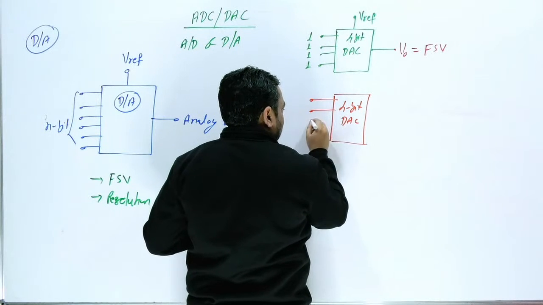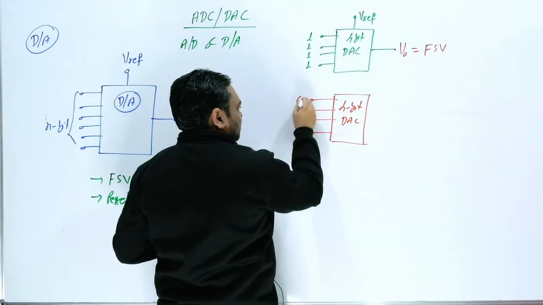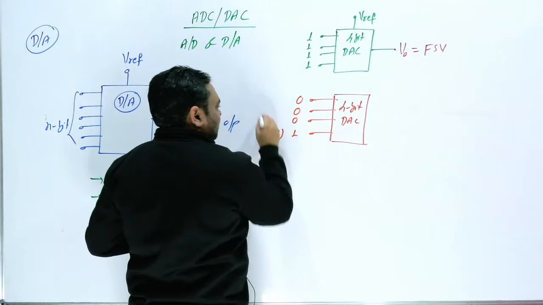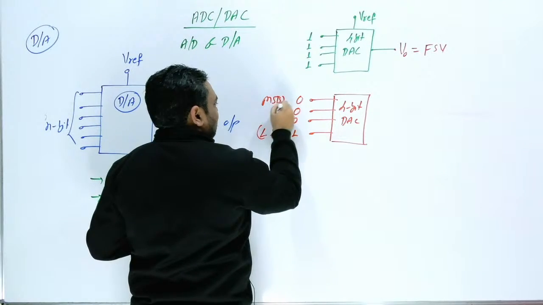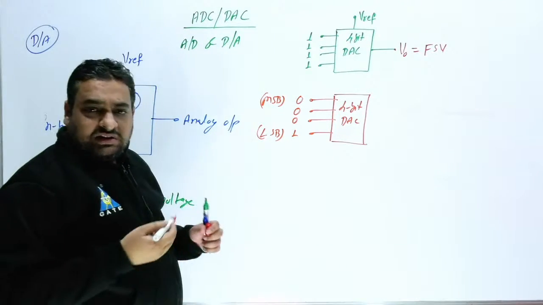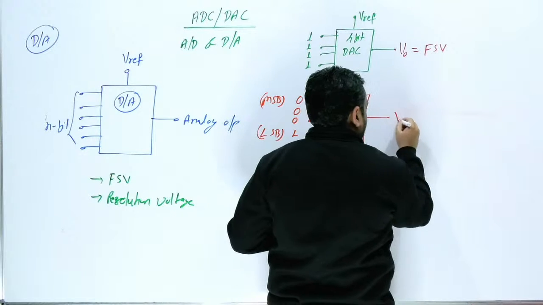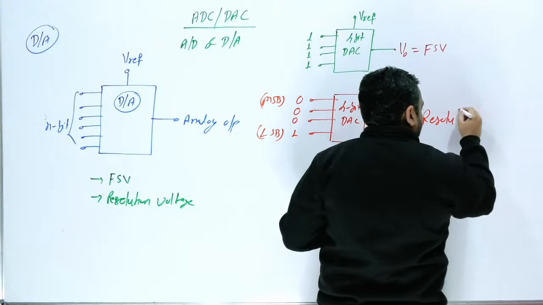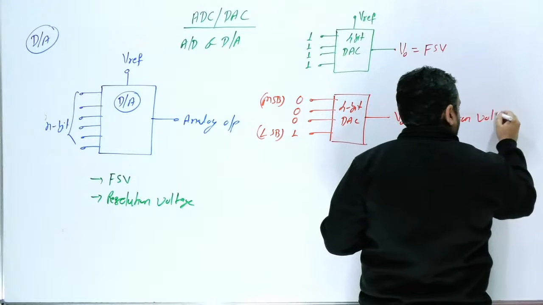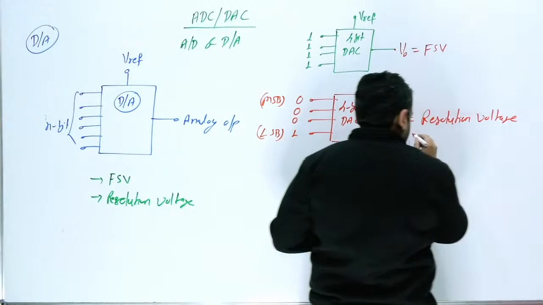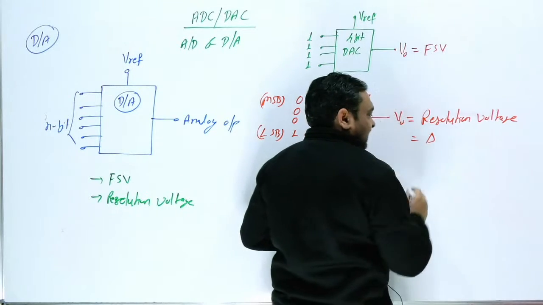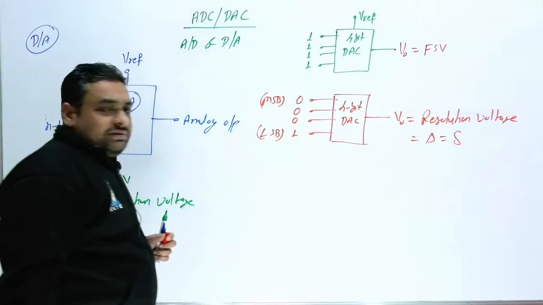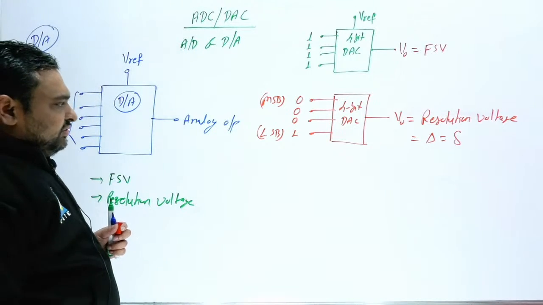and suppose this is MSB and this is LSB. Suppose this is 0 0 0 and this is 1. I can say this bit is the LSB and this bit is the MSB. So if the LSB bit is 1, then the corresponding output voltage is nothing but the resolution voltage. First thing you should know this. And the resolution voltage we will represent by delta. You can also represent it by del. By any way you can represent this. So this is the resolution voltage.